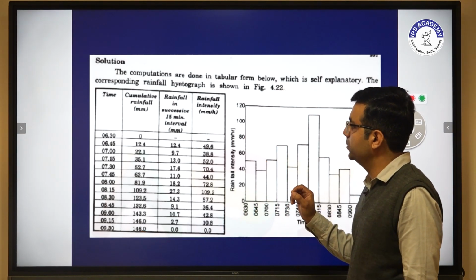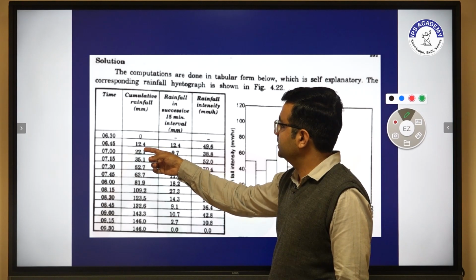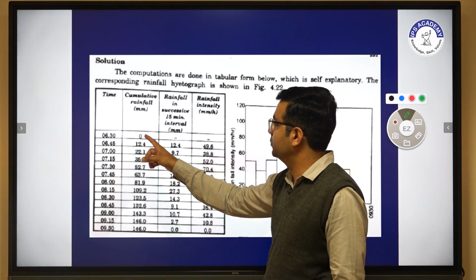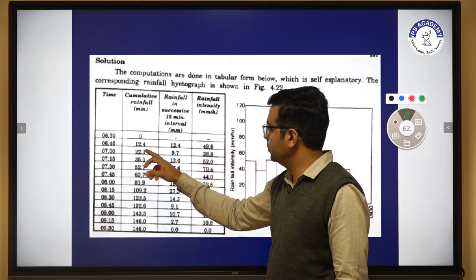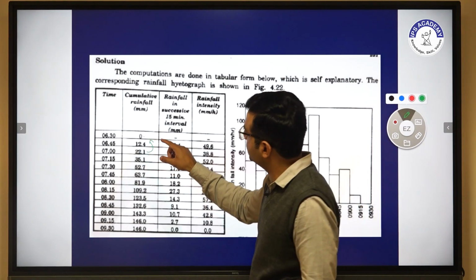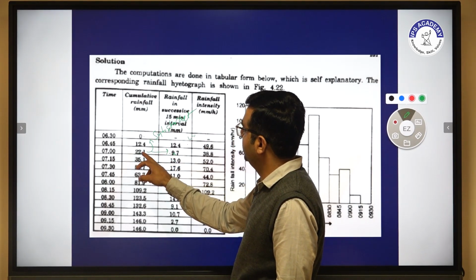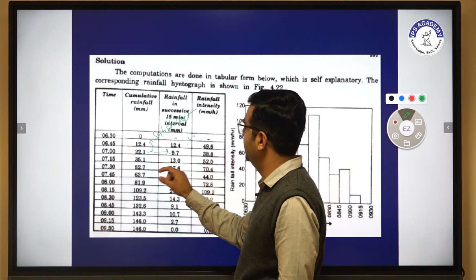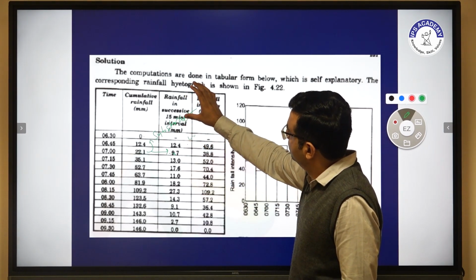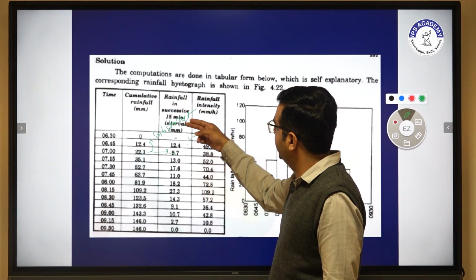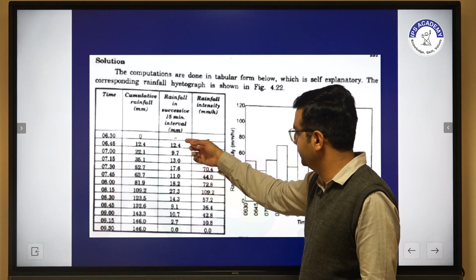Now firstly, our approach is what? We have to subtract. For example, 12.4 minus 0 is 12.4, and 22.1 minus 12.4 we get 9.7. So we just subtract the values. Similarly, 35.1 minus 22.1 we get the value of 13. With the help of these data we have determined the successive 15 minute intervals in mm.